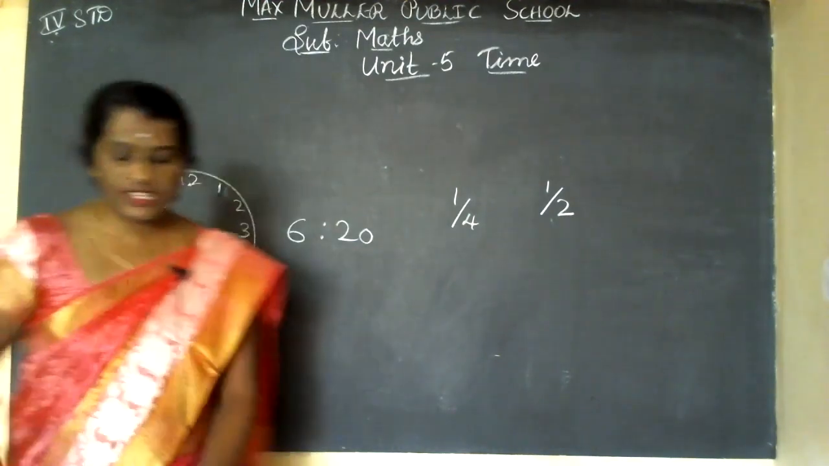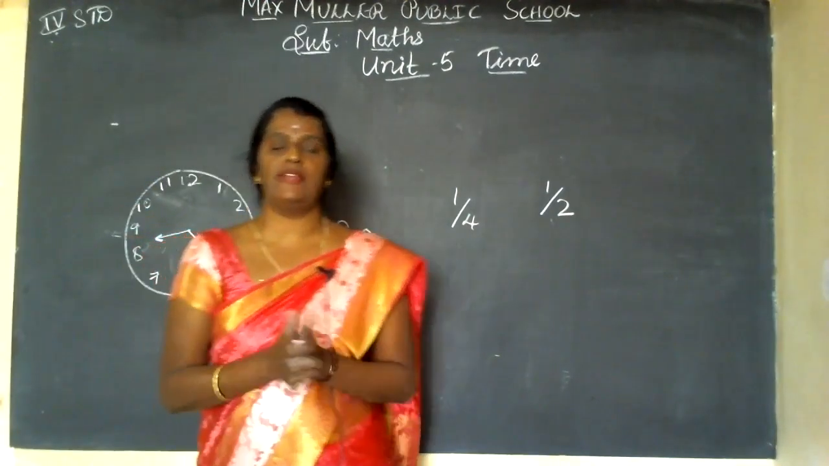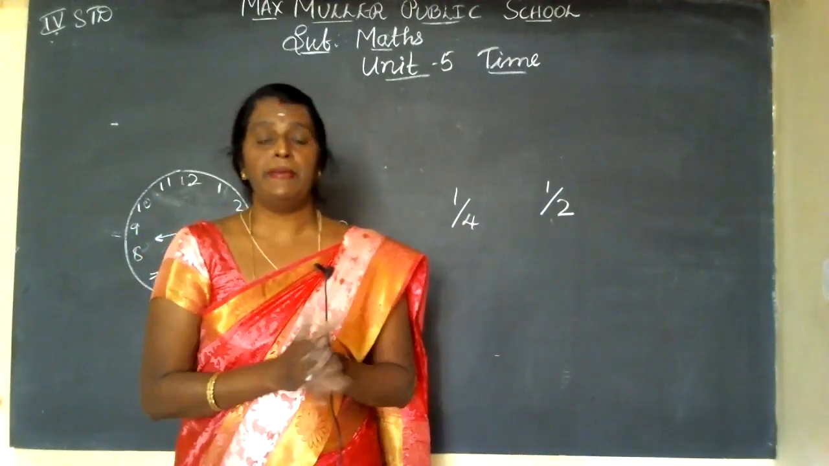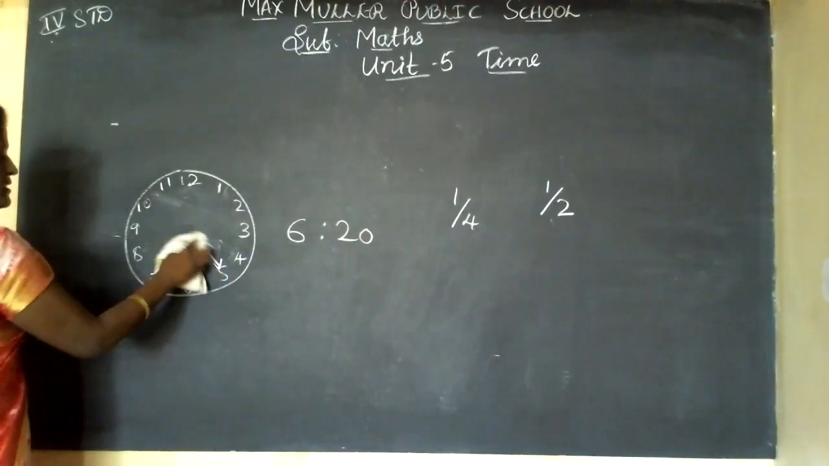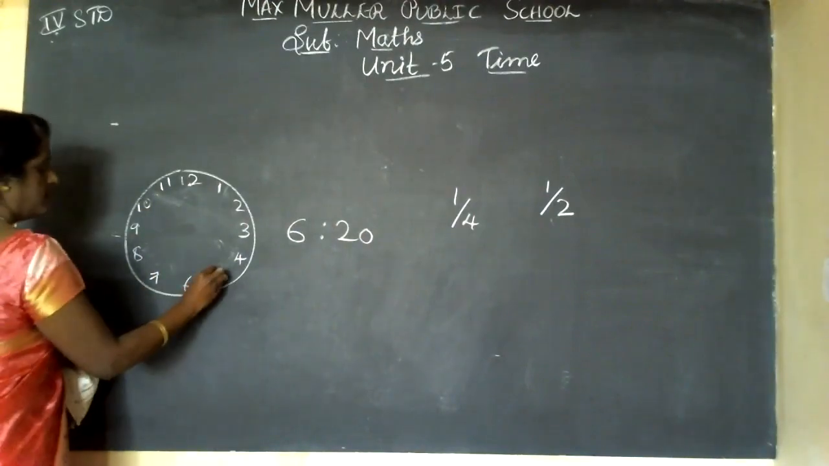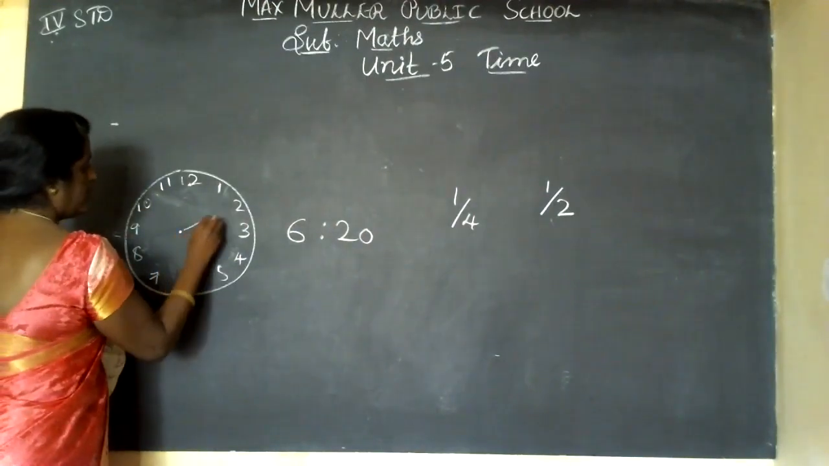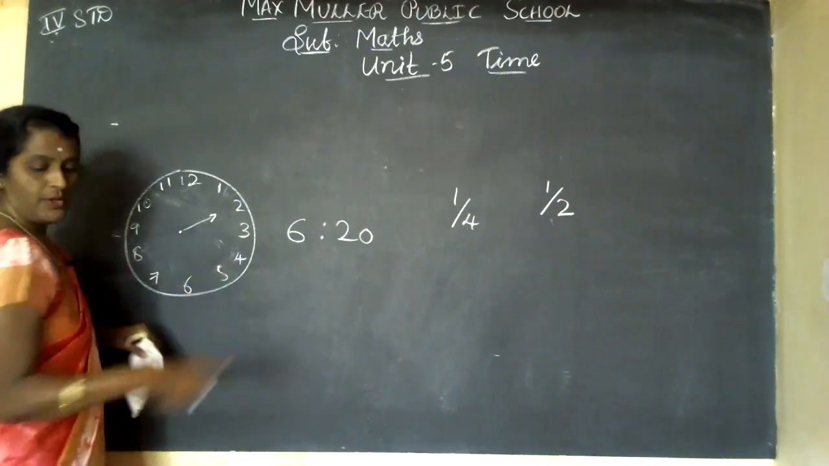Okay. Next is 2:10. The small hand will be near 2. The big hand also will be near 2. See, I'll draw. Because, see here, the small hand shows the hour hand.